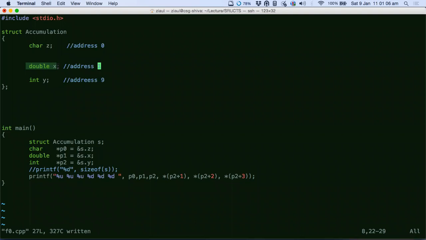That's why the order will also matter, because the order is how the memory assignments will happen, right? Since we have to make the double aligned at 8, we have to give the char 0 to 7, and then the double will start from 8. Then this will go all the way up to 16, and then we have to give the int 20. Now the final size is 24, that's why. Good, it was a good exercise. Do you guys get it now?